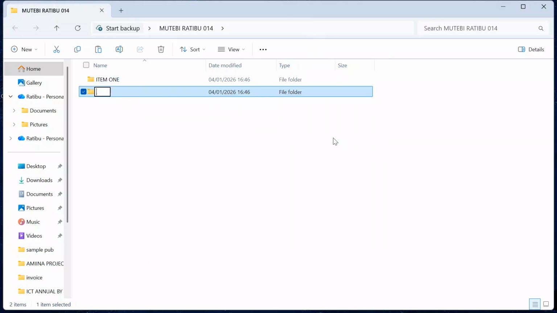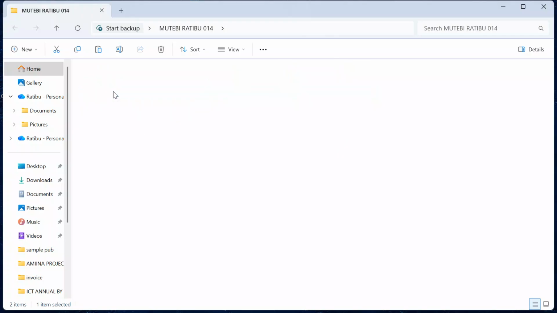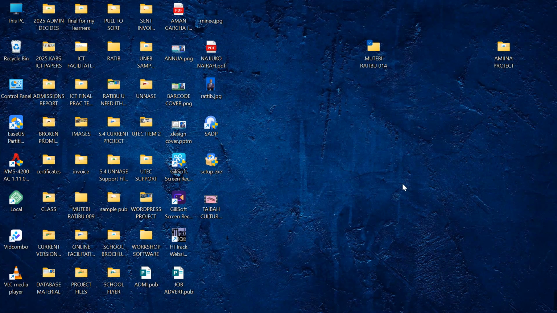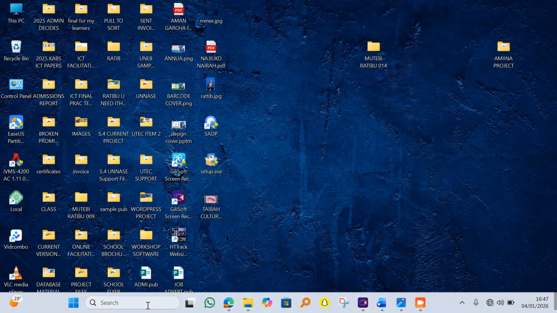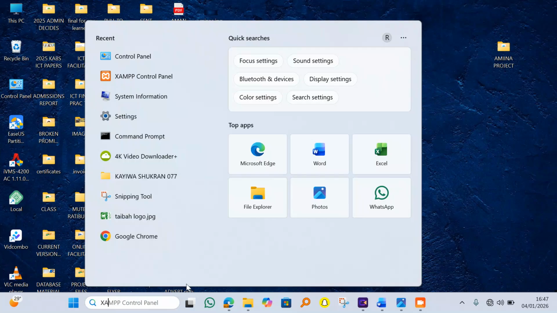So I will come over here and say this is item 2. But in this session, I'm going to be focusing on this item 2 folder today as we see what to do. So now, after making sure that I have my folder on board, I will start checking each and every element. One, I will go on and turn on my XAMPP. Come over here, search your XAMPP.